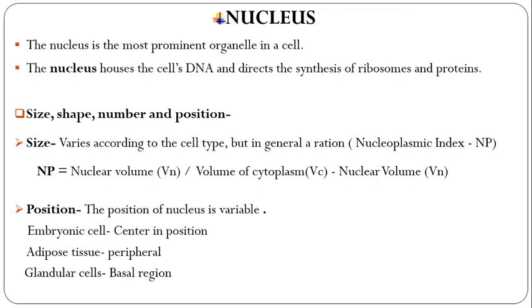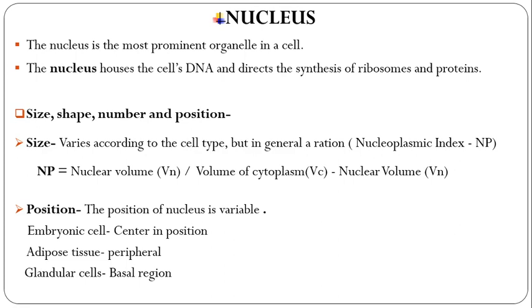The shape is also variable, and its size, shape and number are all variable from cell to cell. The size is according to the ratio of the nucleoplasmic index: NP equals nuclear volume divided by the volume of cytoplasm minus nuclear volume.